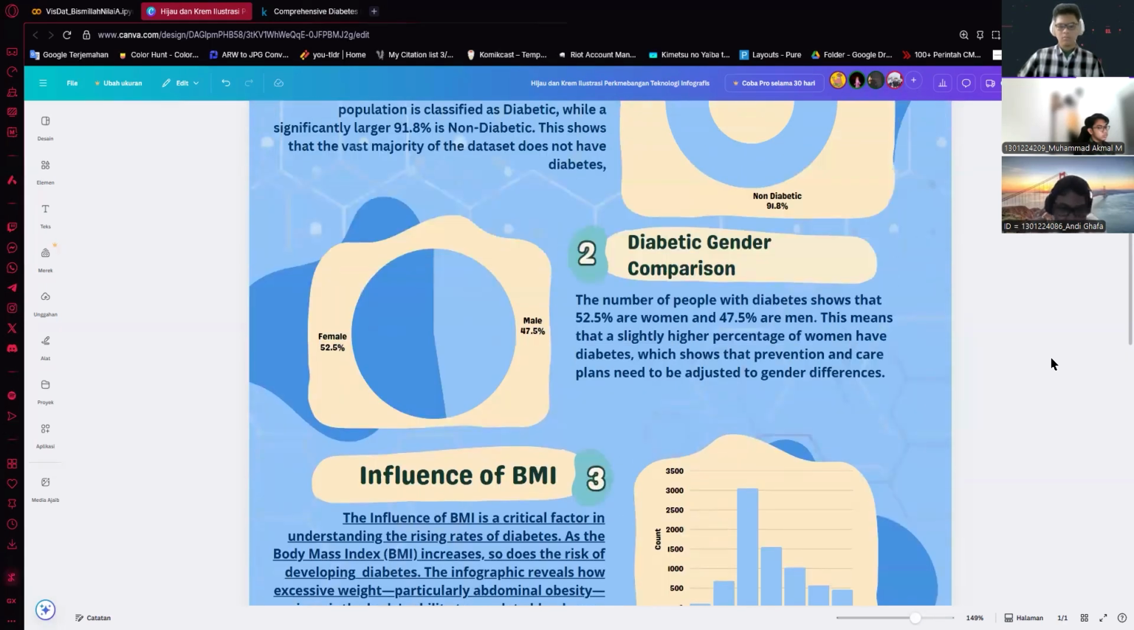Next is the diabetic gender comparison. The numbers show that 52.5% of those diagnosed are women and 47.5% are men. This indicates that while there is a slight gender difference, the rates are nearly balanced, suggesting that both men and women are equally susceptible to diabetes. This insight helps us to understand the need for awareness and preventive measures across both genders, addressing this growing health issue. Okay, so the next part will be explained by Lukman.